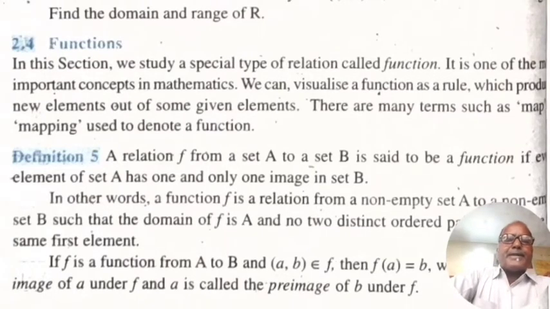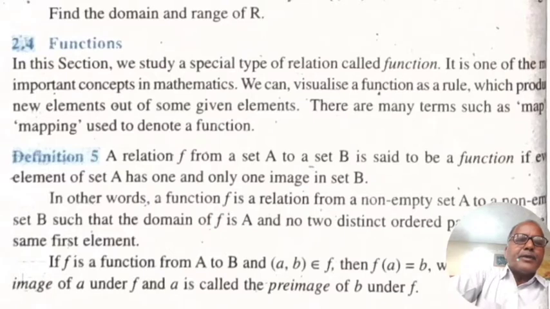Definition: a relation f from a set A to a set B is said to be a function if every element of set A has one and only one image in set B. In other words, a function f is a relation from a non-empty set A to a non-empty set B such that the domain of f is A and no two distinct ordered pairs in the relation have the same first element.